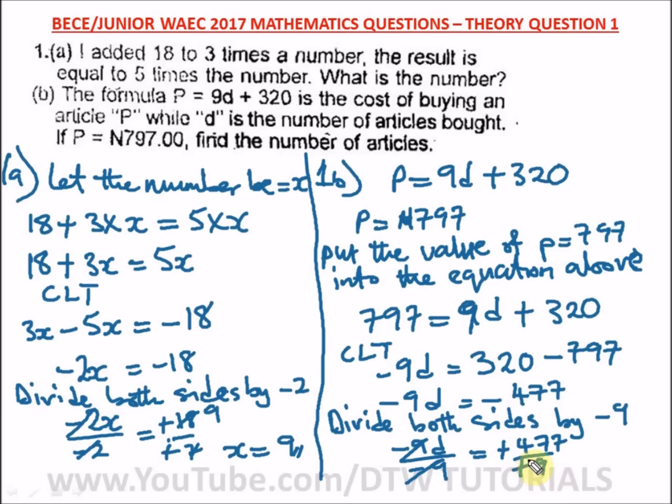If you punch in your calculator, 477 divided by 9 is 53. So D is equal to 53. So in your final statement, you say the number of articles bought is 53. All right. So this is the answer for this theory question. Let's go to our next question.